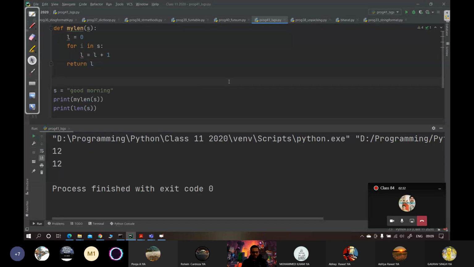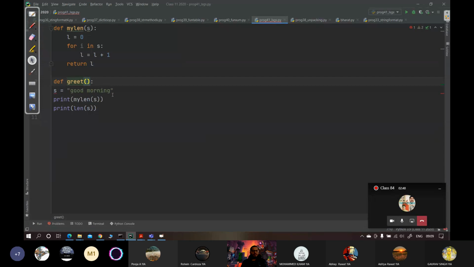I define another function here, def ABC. Okay, let's say accepts normal function greet. Okay, and let's say it prints hello.